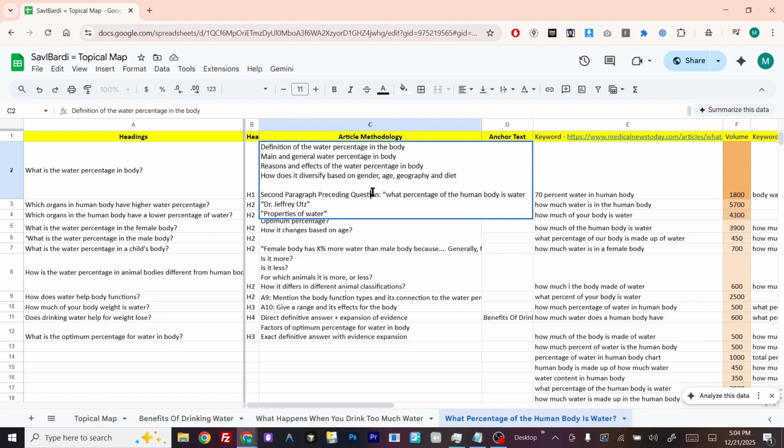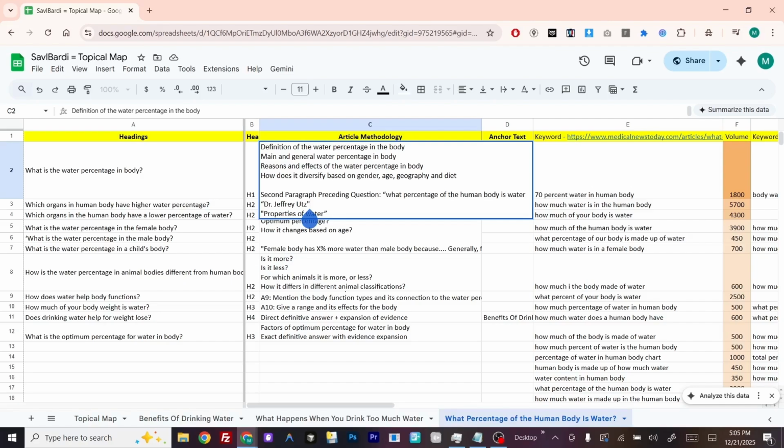Most of the time, the preceding questions are used for featured snippets, like what percentage of the human body is water. We try to ask this specific question more specifically, and we want to give the specific answer by using scientific resources. We want to use this specific doctor because the person has the highest citation for this specific topic.